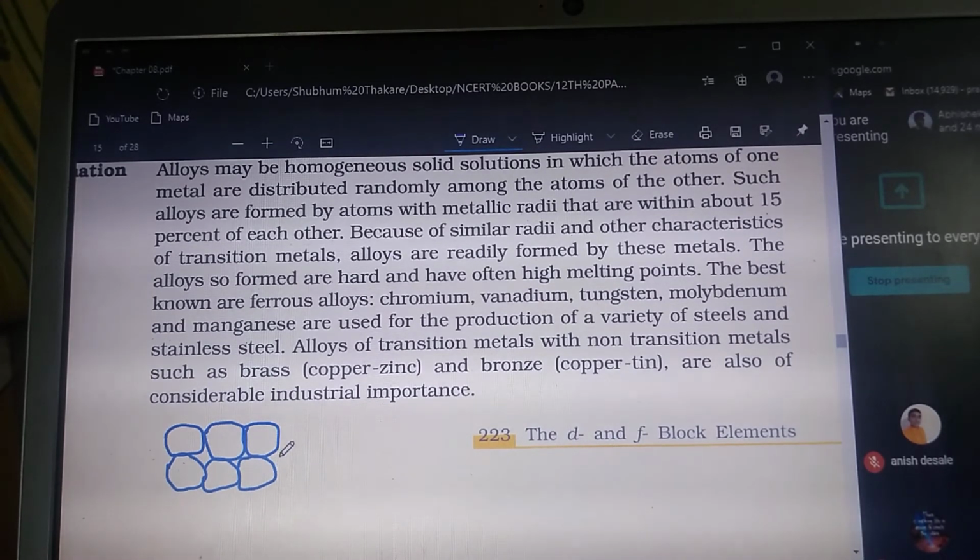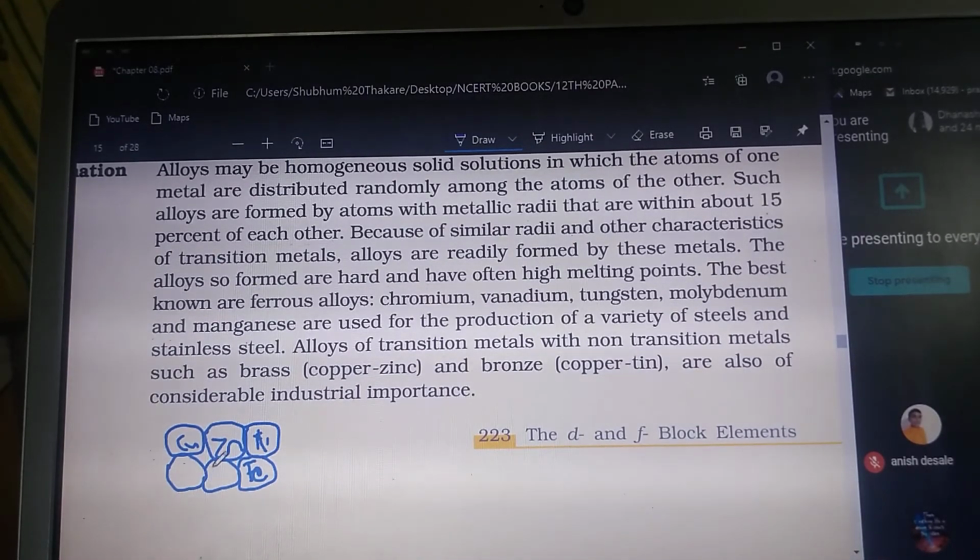Now you can see that suppose one of them is copper, one of them is zinc, another metal like nickel, another metal like iron. So if you see, these metals are having more or less similar atomic sizes, and when they are having similar atomic sizes they can form a homogeneous mixture.